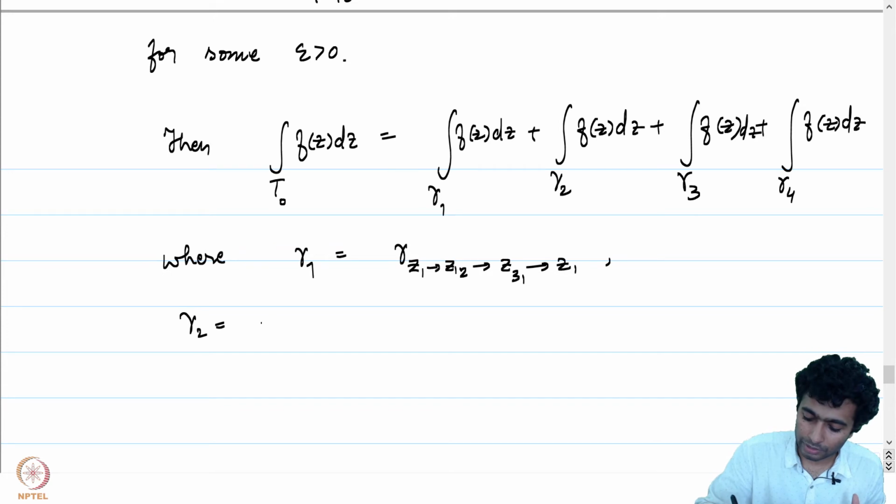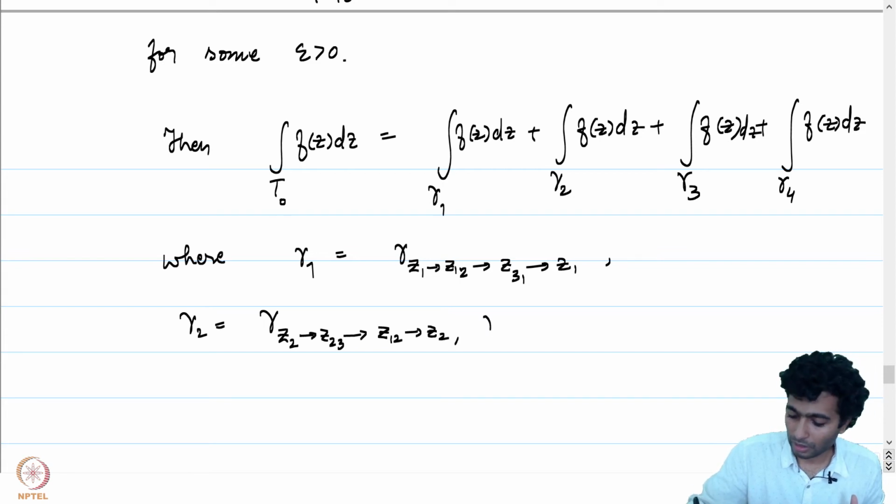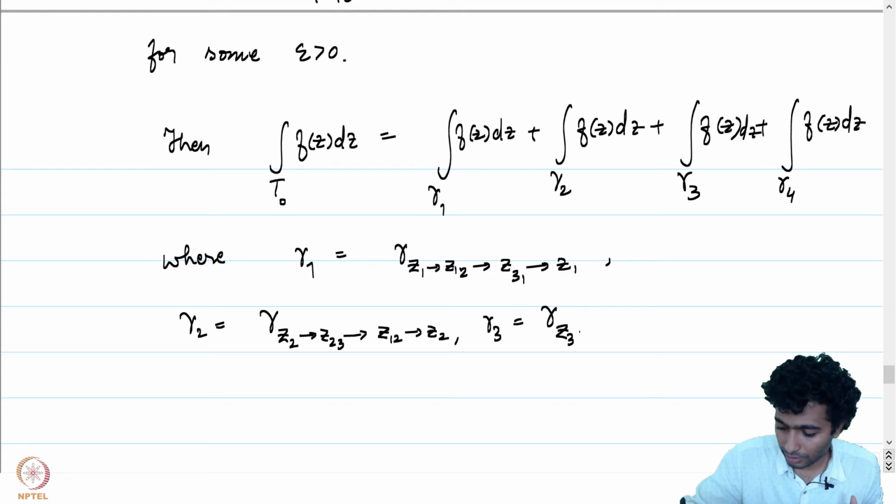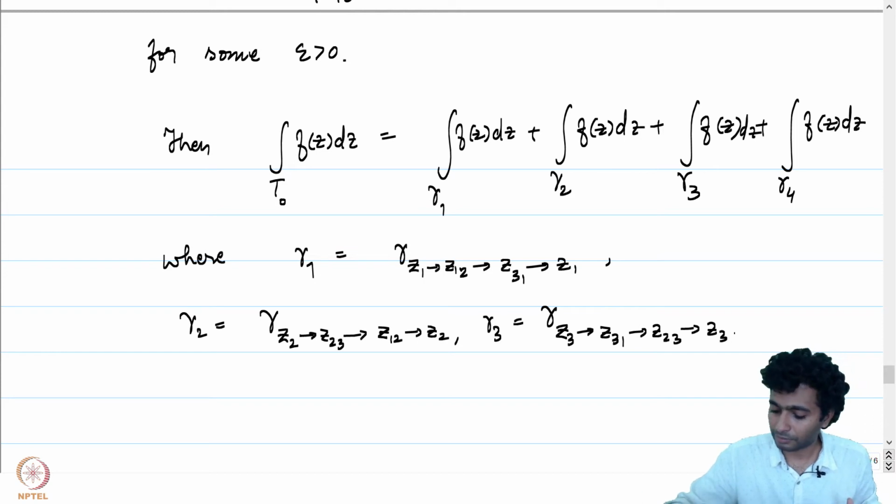Gamma 2 is the curve gamma z2 to z23 to z12 to z2. Gamma 3 is the curve gamma z3 to z31 to z23 to z3.